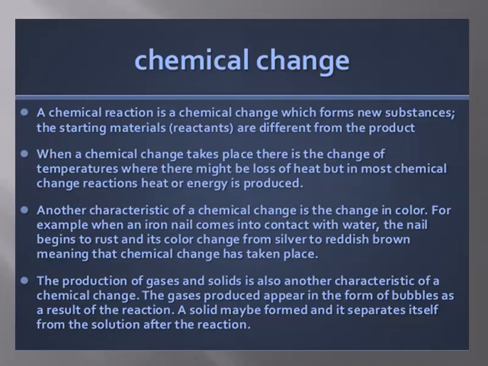The production of gases and solids is another characteristic of a chemical change. The gases produced appear in the form of bubbles as a result of the reaction. A solid may be formed and it separates itself from the solution after the reaction.